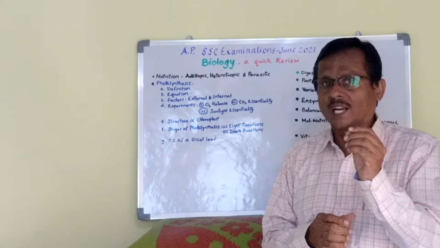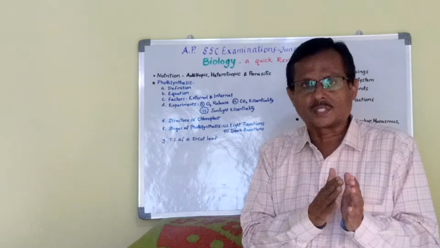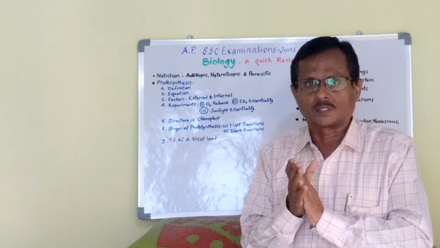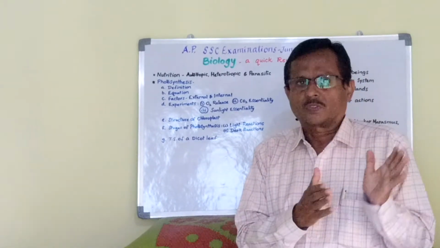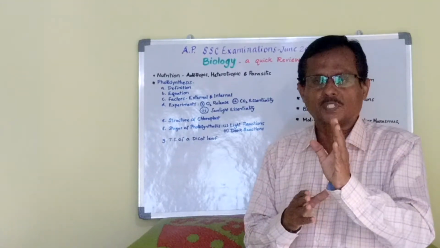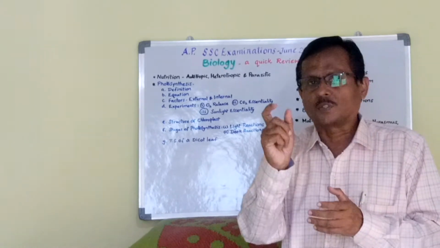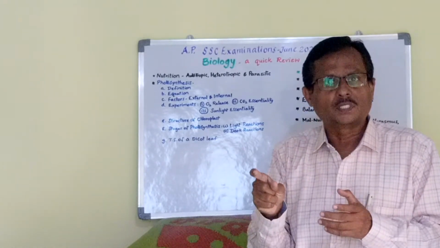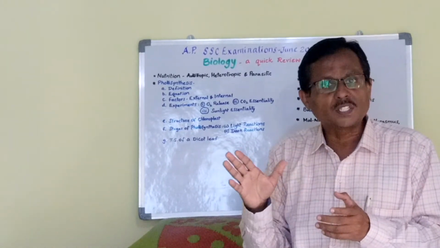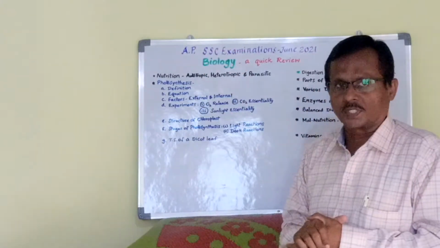Under this, you need to categorize the answer. That is, factors responsible for photosynthesis are of two kinds. They are external factors and internal factors. The external factors are the sunlight and the carbon dioxide, those factors which are present outside the plant body. Then internal factors, these are the factors that are present inside the plant body, that is the water as well as the chlorophyll.